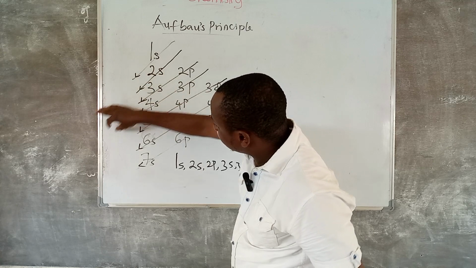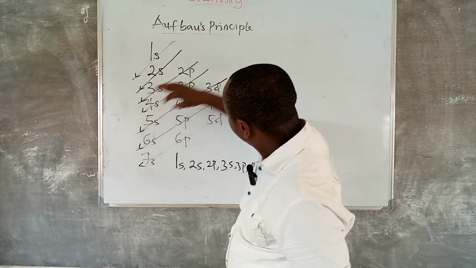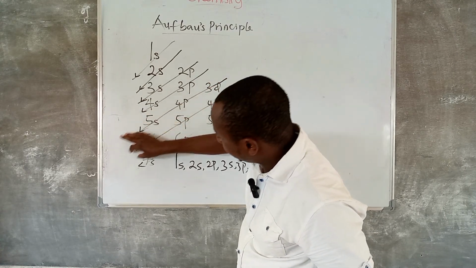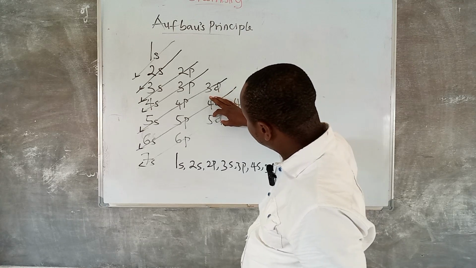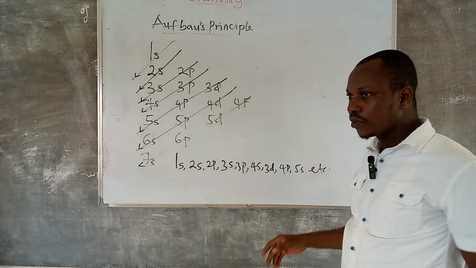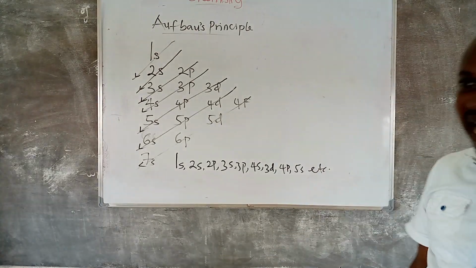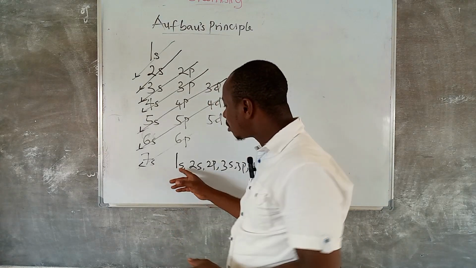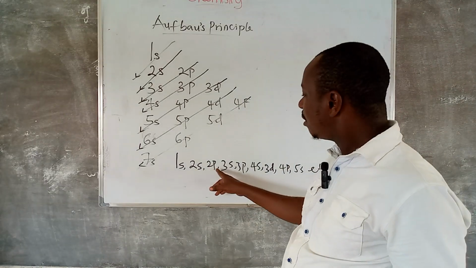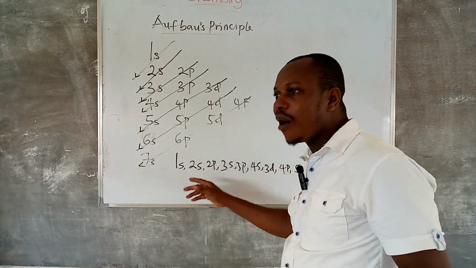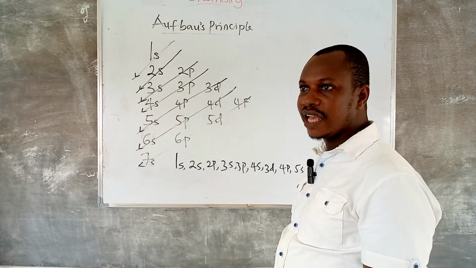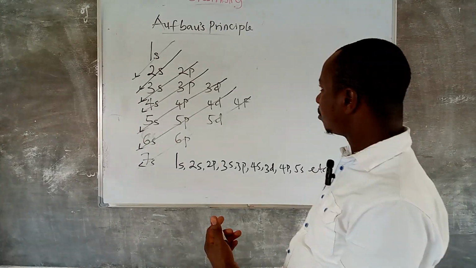2p, 3s, 3p, 4s, 3d, 4p, 5s, 4d, 5p, 6s, nothing down here, 4f, 5d, 6p, and the 7s. And so many of them. We didn't write them all. So that is the sequence. In essence, it means that electrons, this one has the lowest energy level, followed by this one, just like that. And that is how the electrons will enter into these subshells by following Aufbau's rule.